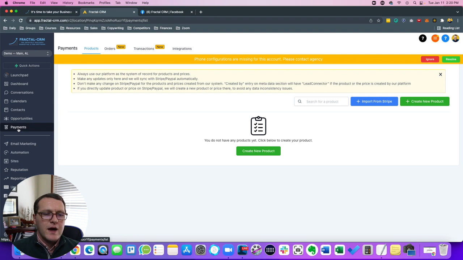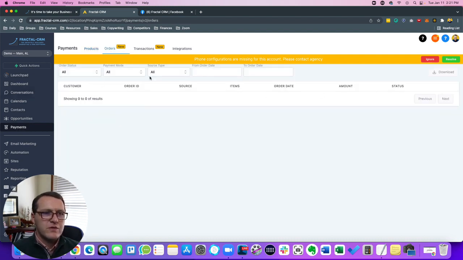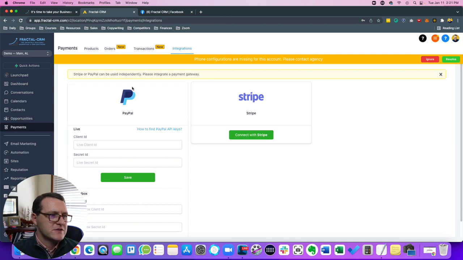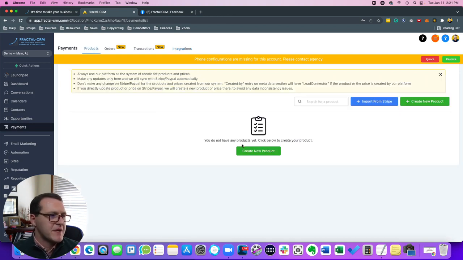Payments. What's nice too here is it integrates with Stripe or PayPal. We still recommend Stripe. But you can set up global products or services, and then you can use them anywhere throughout your funnel or throughout your website. So it's really nice. You can set it all up once here at a global level. You can see the number of orders and everything, transactions. And again, for integrations, we recommend Stripe. It's 100% secure through Stripe, and you can take payments straight from here without having to use third-party software to do that.